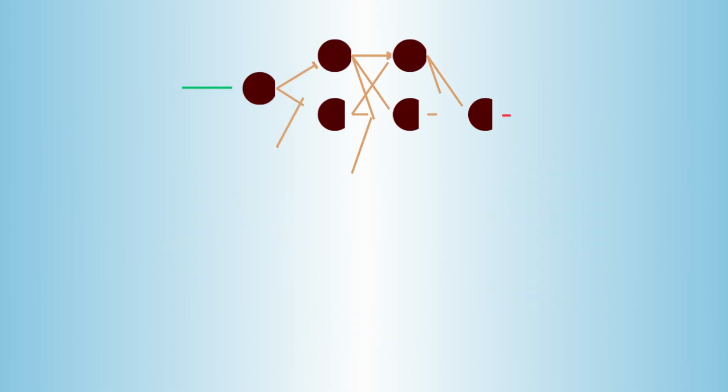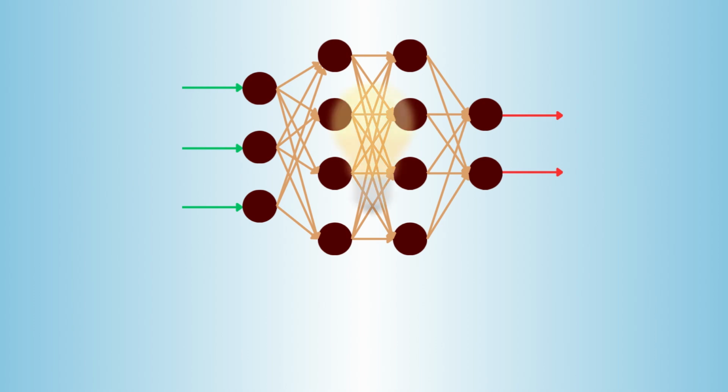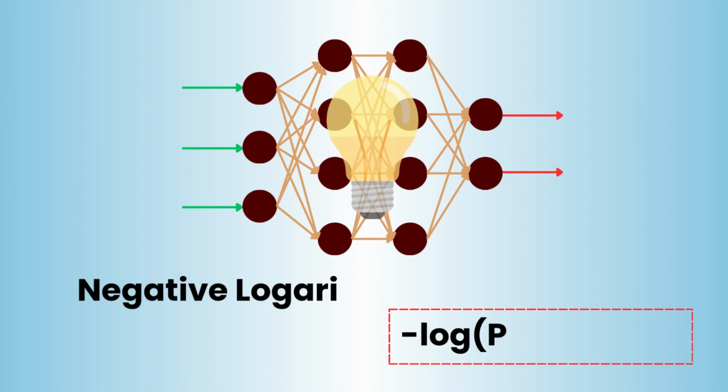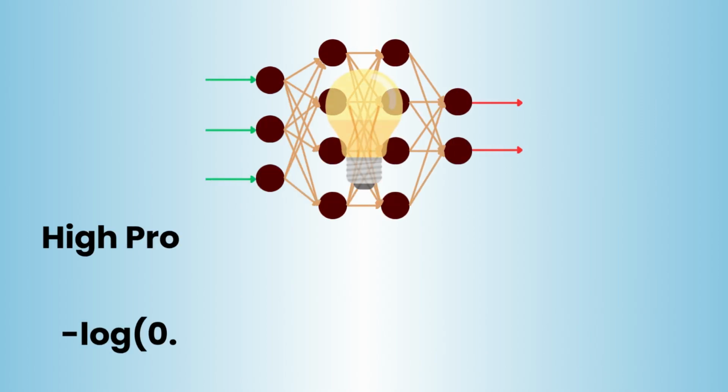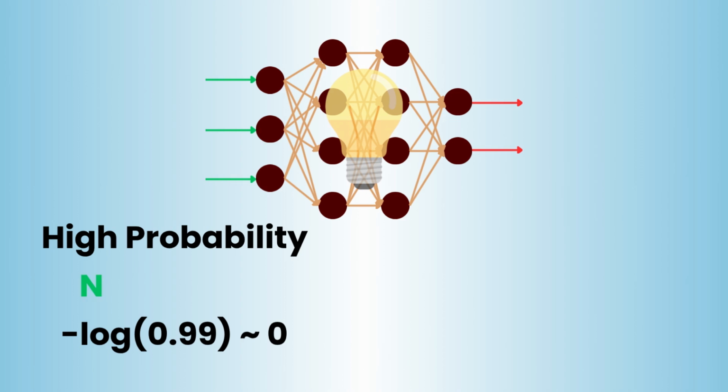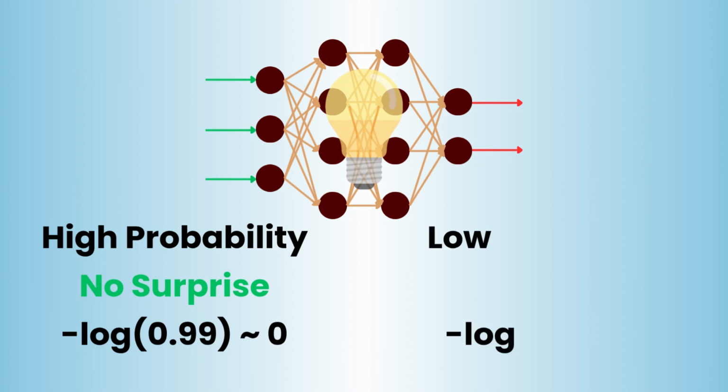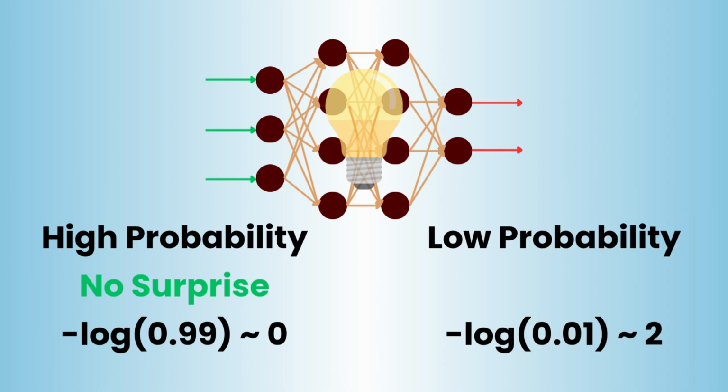So, how do we teach a neural network to light up when it's surprised? We use a math trick, the negative logarithm. If you plug a high probability like 0.99 into a negative log, you almost get 0. The outcome is as expected, no surprises. But if you plug a tiny probability like 0.01, the number explodes. It's a massive surprise.